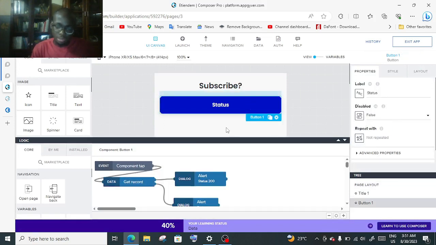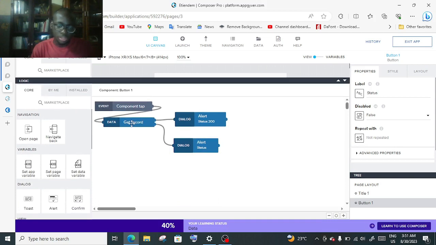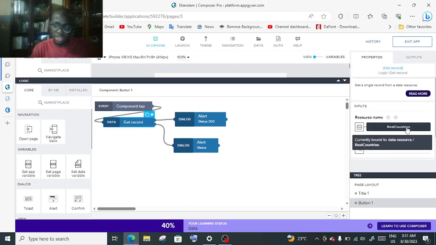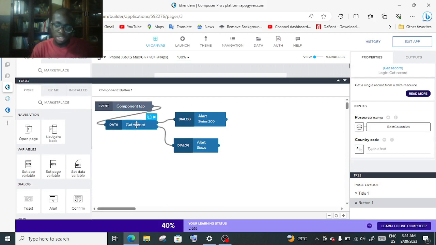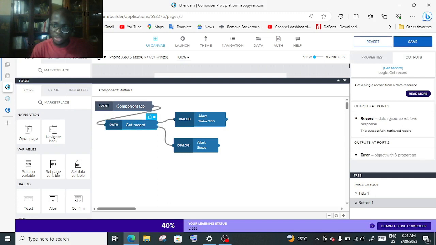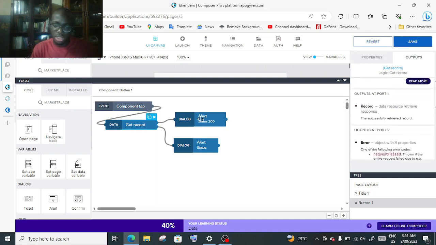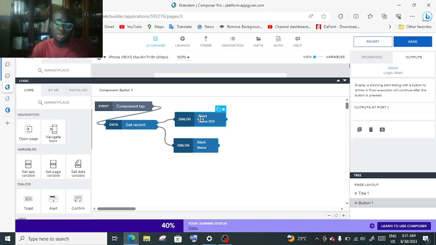So this was actually pretty easy, because when you get a record, right? I got a previous record of guest countries which are in the marketplace. When I get this record, it's supposed to give two outputs. Either it gets the record. In my case, like I was telling you, in Appgyver, if it gets a record, then automatically the status is 200, which means you have successfully retrieved the data. So if you have to put an if statement here, you just know that it's already 200, so you don't even need to check whether it's 200 or not. It's already 200, so go with that basis over this flow here that is going to be 200.